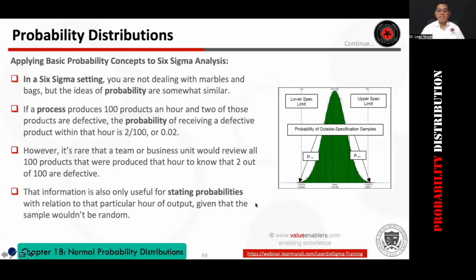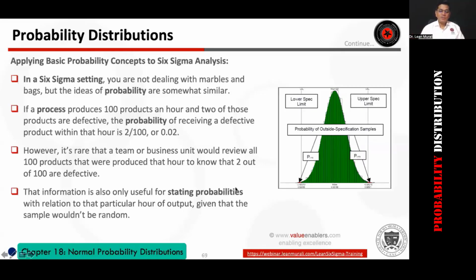How many of you can see that? Type I can see in the chat box. Those beyond the customers' specification limit are the defects. What is the probability that defects will be produced? The objective of Six Sigma is 3.4 defects per million opportunities. So we are talking about probabilities there.